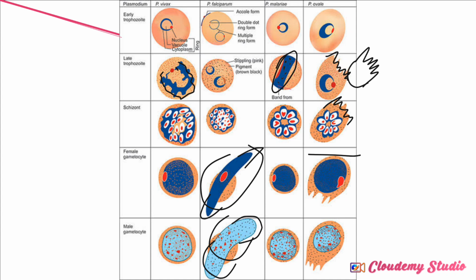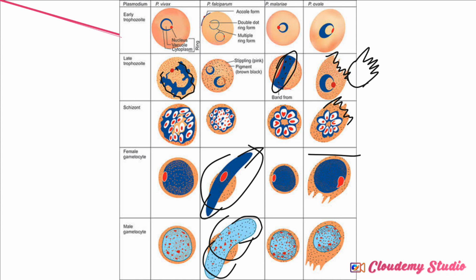Now, another thing is the number of merozoites released by Plasmodium falciparum, which is 30,000. In Plasmodium vivax 10,000, in Plasmodium ovale 15,000, and in Plasmodium malariae 15,000 as well. So ovale and malariae release 15,000, falciparum releases 30,000, and vivax releases 10,000. The merozoites I just mentioned are for the liver cell.